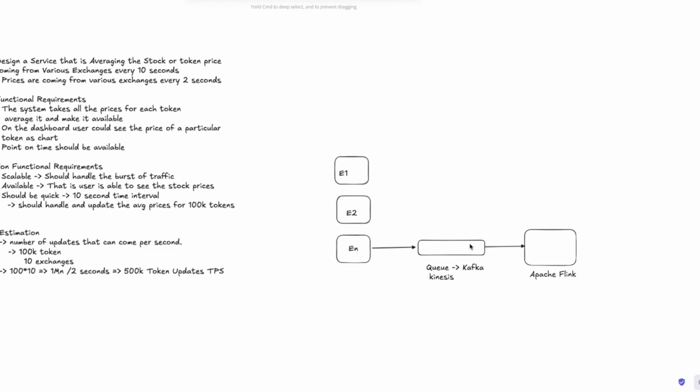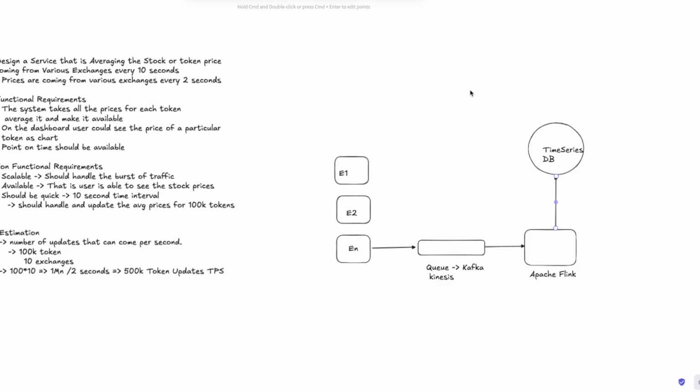What it does is, the exchanges are pushing to the queue. We'll come back here. There is a queue, all the events are going in here, and then there is an Apache Flink that we have added. That Flink is pushing the data into time series based data, because that's our first requirement, right? Let's say this is our time series DB, right?